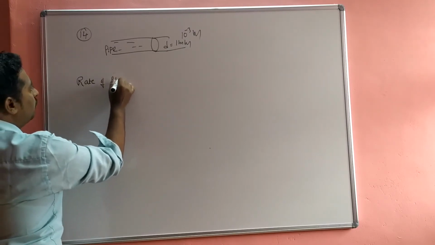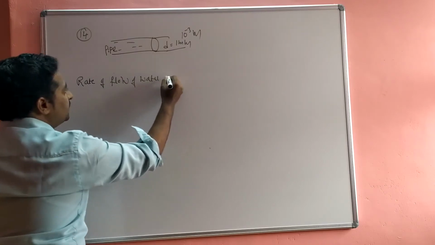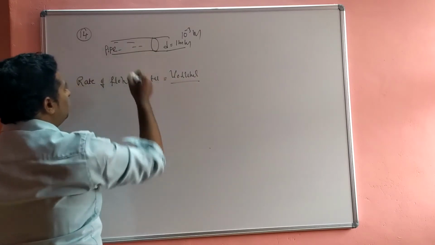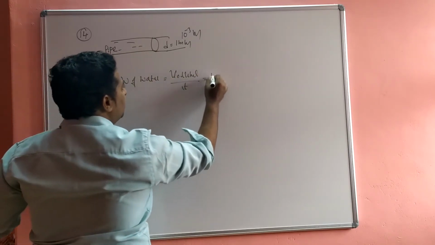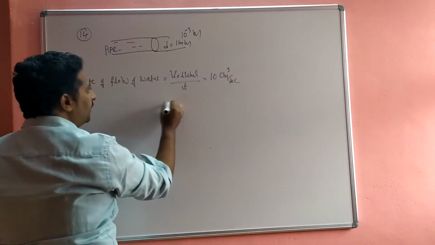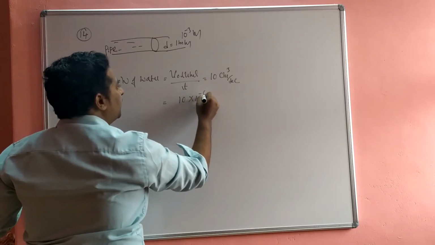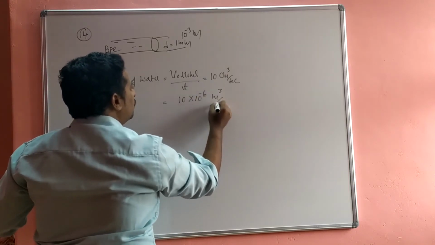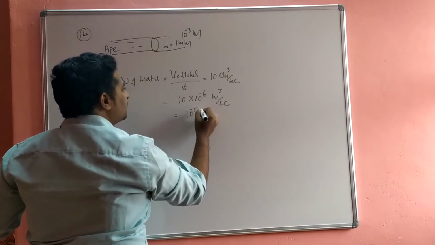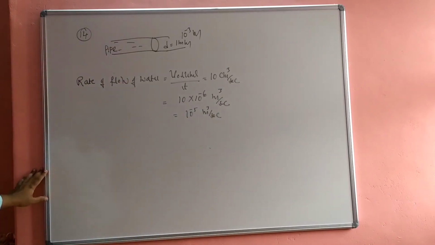Rate of flow of water is equal to volume divided by time, which is 10 centimeter cube per second. Converting into standard unit, 10 into 10 to the power of minus 6 meter cube divided by second. Then 10 to the power of minus 5 meter cube per second.